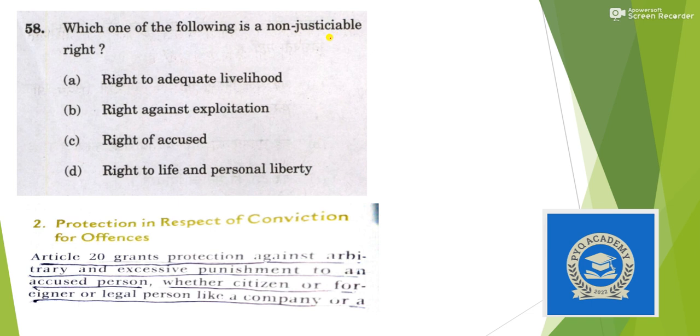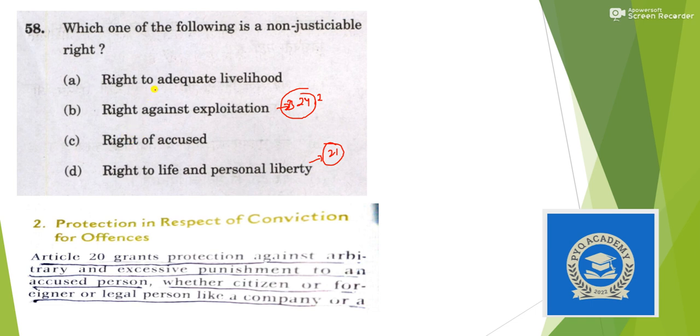Next, which one of the following is a non-justiciable right? That means the question is asking which of the following is not a fundamental right, because a fundamental right is a justiciable right. The statements are a little bit tricky, so let's first eliminate the fundamental rights. The right against exploitation is Articles 23 and 24. Then right to life and liberty is Article 21.